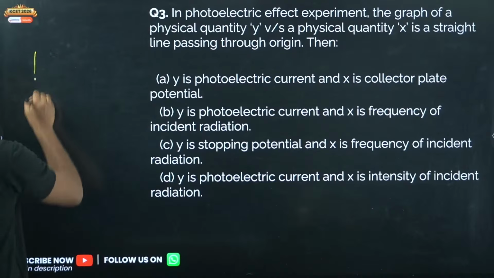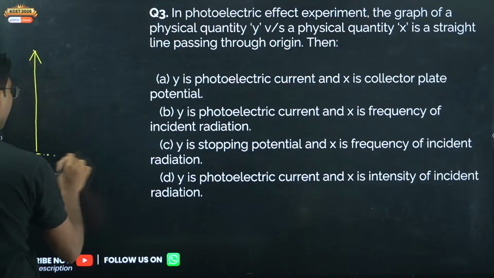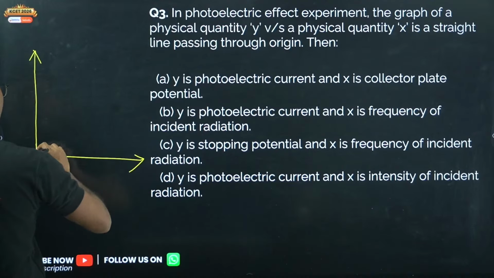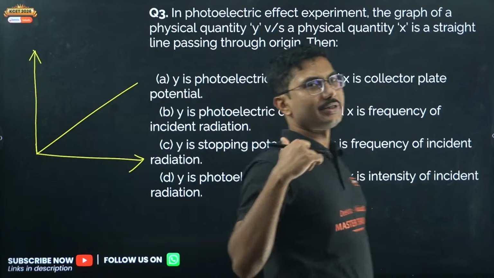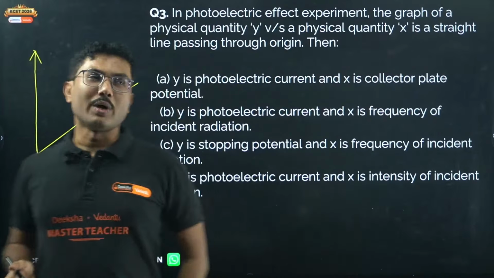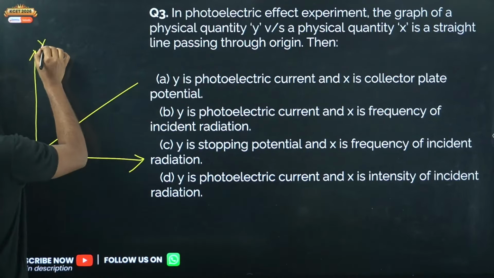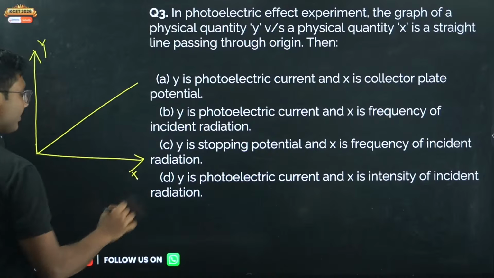So what is the question first of all? Basically they are talking about some graph where the graph is a straight line passing through the origin. So what could be this graph? What is the y-axis of this? What is the x-axis of this? This is y-axis, this is x-axis. What could be this graph?